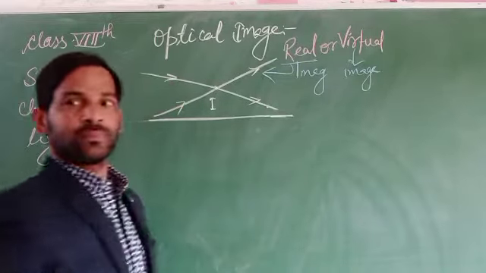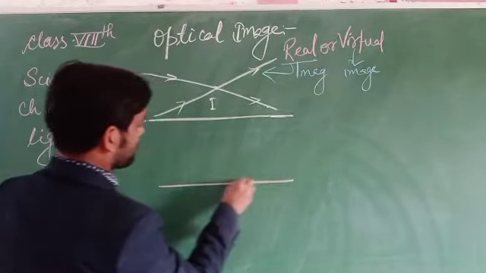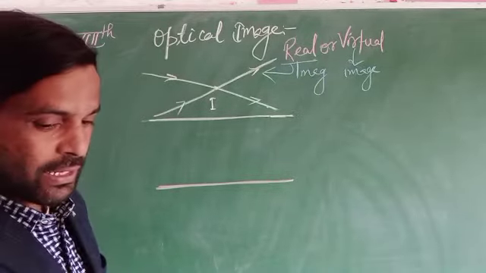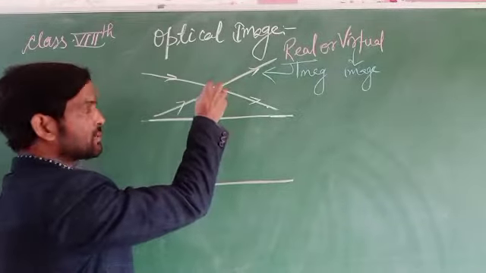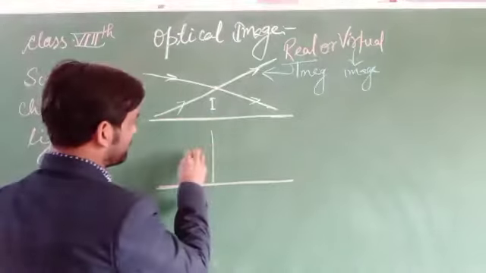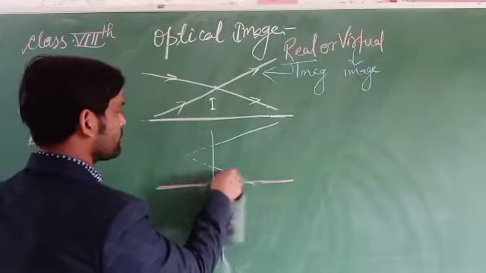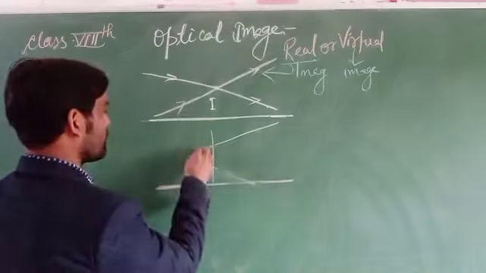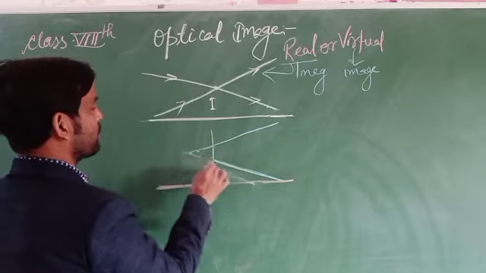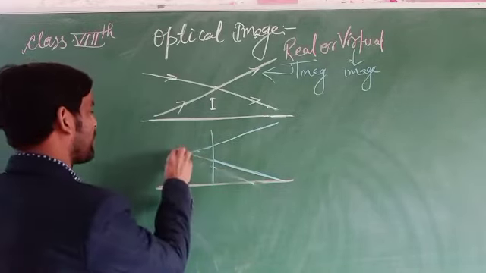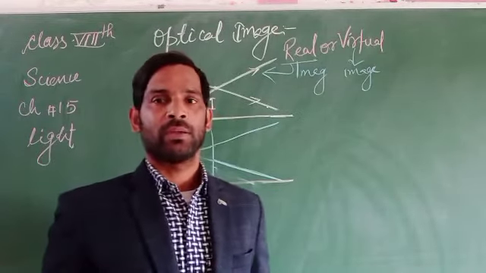If the image cannot be placed on a screen, it only appears to meet or intersect, but actually the rays do not intersect or meet together. So on that basis, it cannot be placed on the screen.